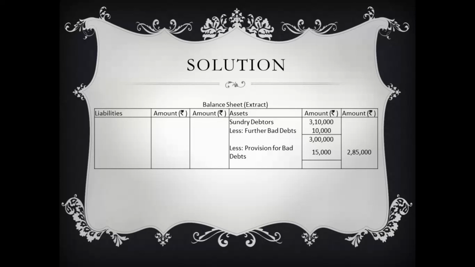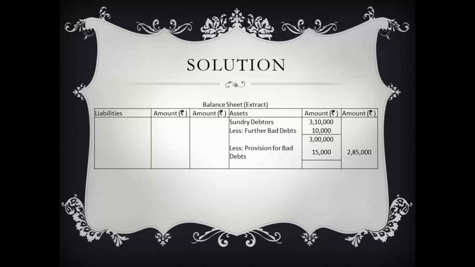Now the extract of the balance sheet is drawn up and is shown in the slide. The asset side shows sundry debtors 3,10,000 value. This is the value which is appearing in the trial balance, which is our debtors balance. From there we subtract the further bad debts amount of 10,000 and we get 3 lakhs of rupees. From this 3 lakh again the provision for bad debts amount is deducted so that we get the final value of our debtors as 2,85,000.